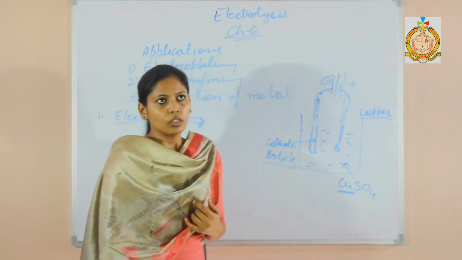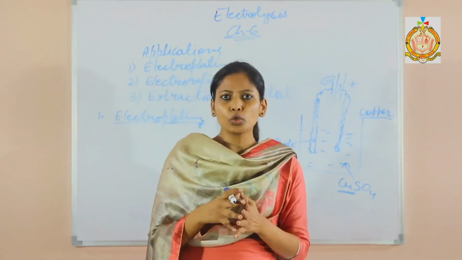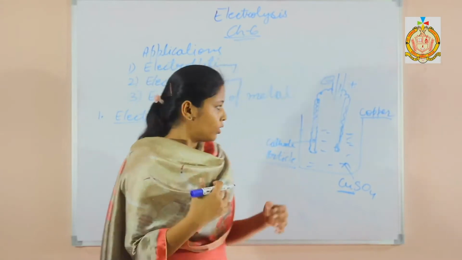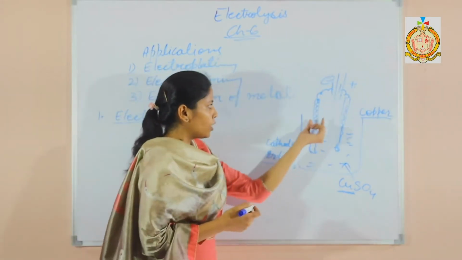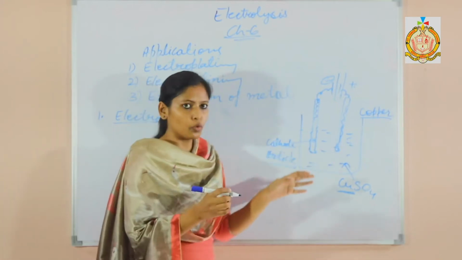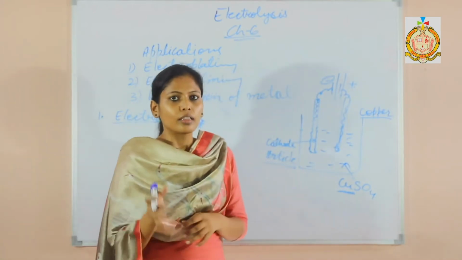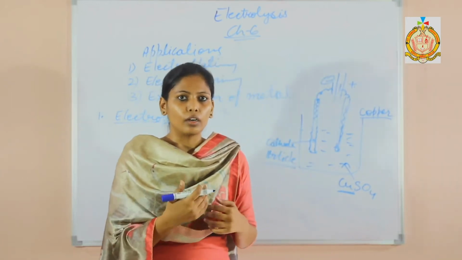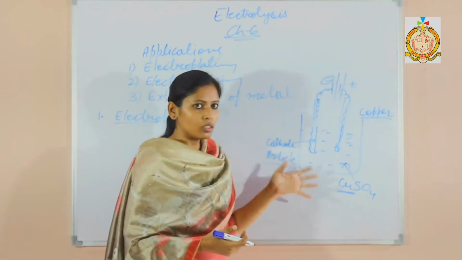And the fourth condition is that current should be direct and slow. Current should be direct so that electroplating will be smooth. Otherwise, if you use alternating current, then your electroplating will not be smooth, it will be rough. So these are some of the conditions, keep them in mind.